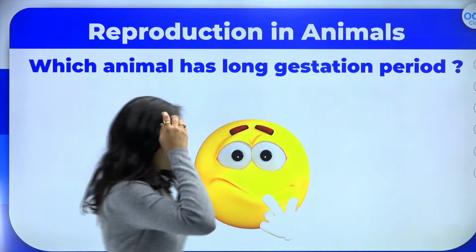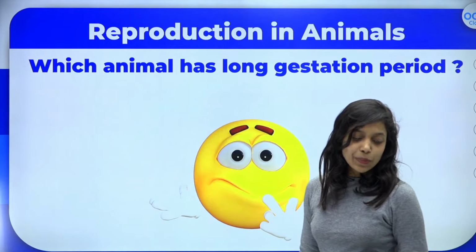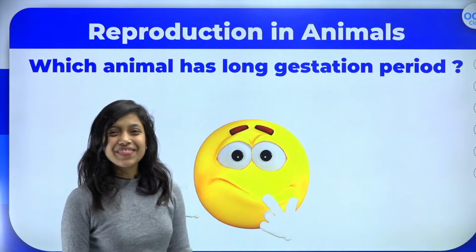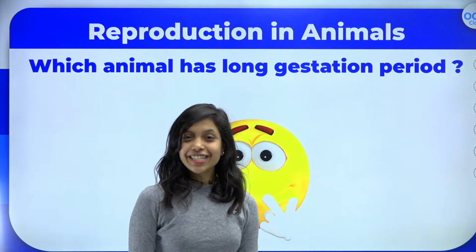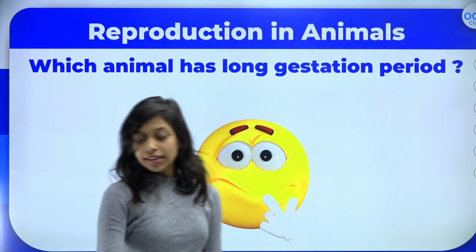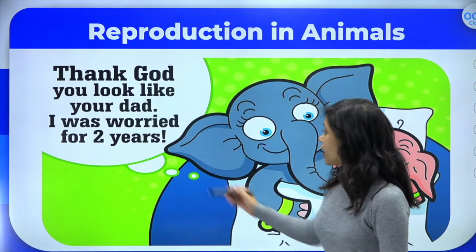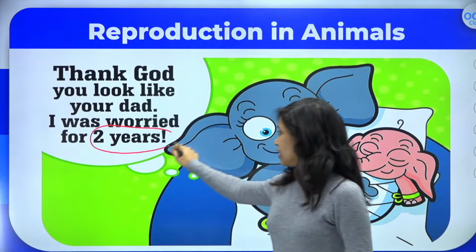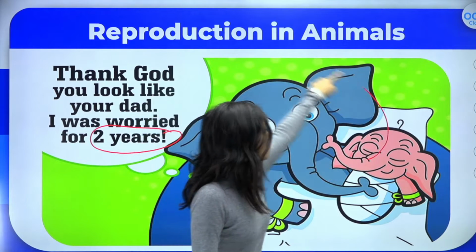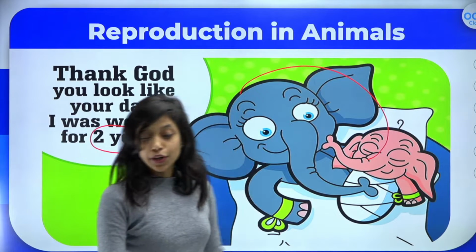Now tell me, which animal has the longest gestation period? Longest pregnancy period. Can you tell me? Okay, you're telling it's camel. I can see some of the students are commenting camel, giraffe, but no, the answer is actually an elephant. The gestation period of an elephant is almost 2 years. Just imagine, the baby elephant will be in its mother's womb for 2 years.